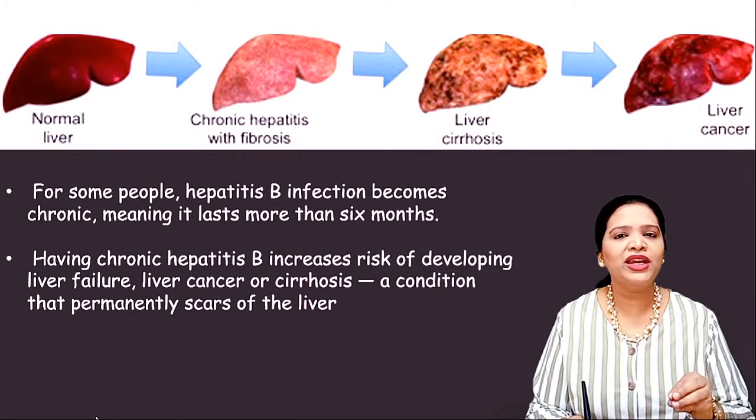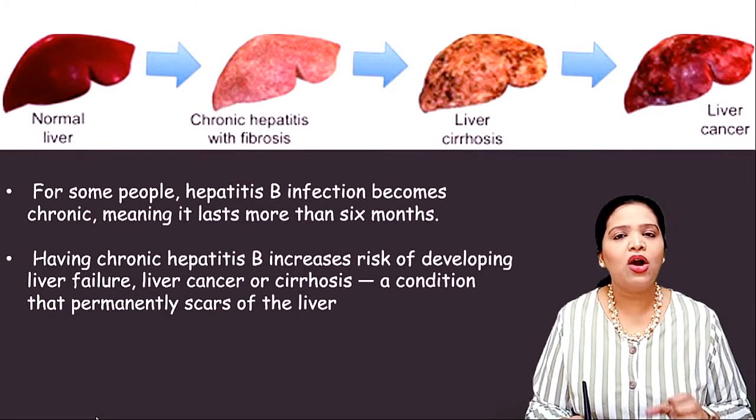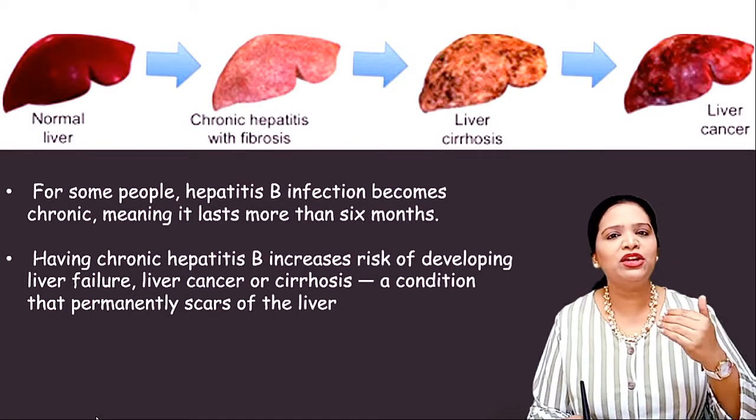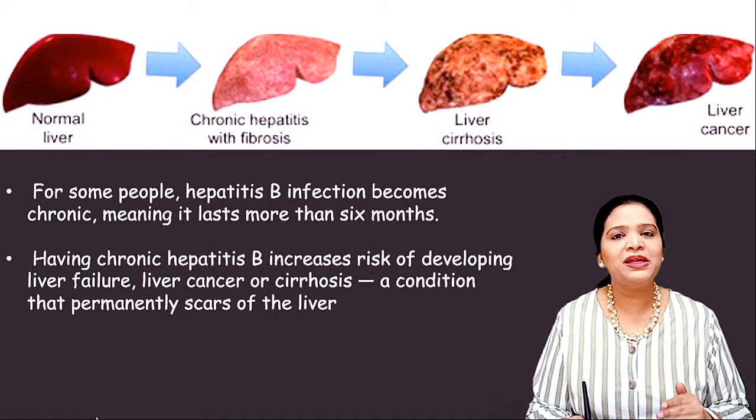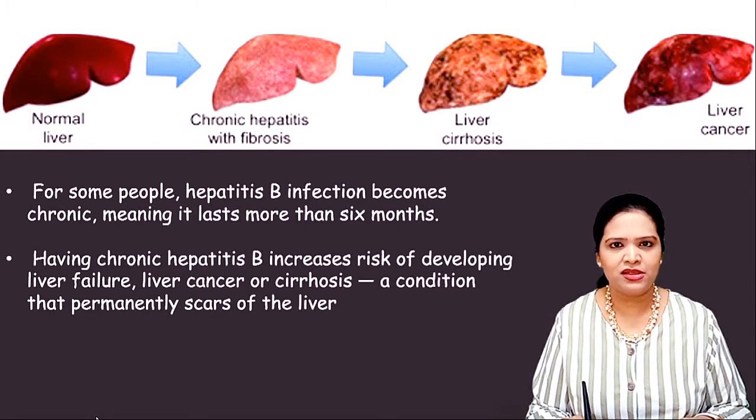Even if he won't get any treatment in this stage, or if it is not controllable, it may lead to the next stage, that is called hepatocellular carcinoma. That means liver cancer occurs. So at this stage, the liver completely fails to work.